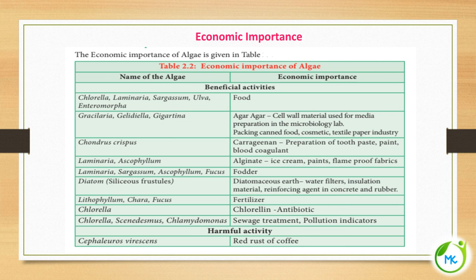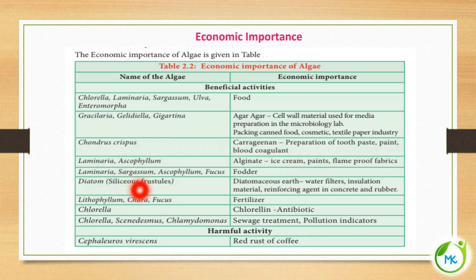The next one, Chondrus crispus, is an edible seaweed, and from it carrageenan is obtained. We already studied in this chapter that it is a polysaccharide, and it is extracted and used in the preparation of toothpaste, also in paint, and as a blood coagulant. And Laminaria, Sargassum, Ascophyllum and Fucus are used as fodder, that is, animal food. Laminaria and Ascophyllum are used as alginate for the preparation of ice cream, paints and flame-proof fabric.